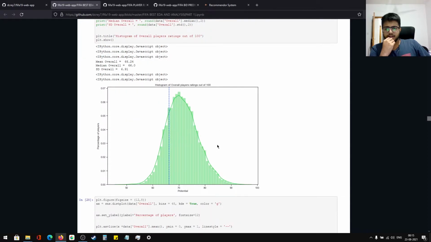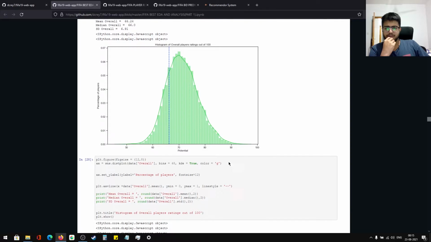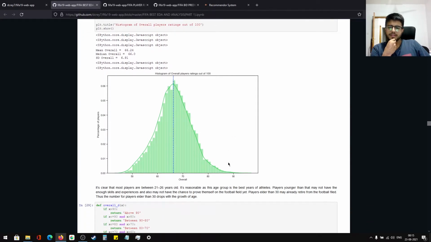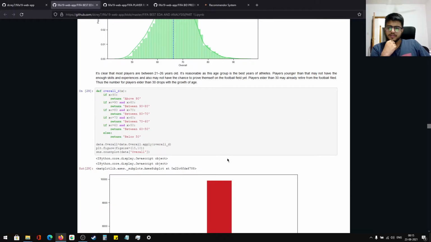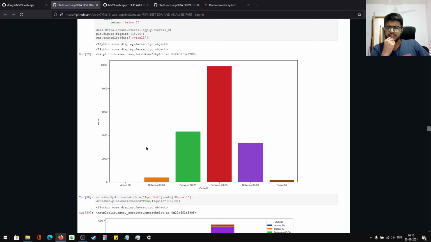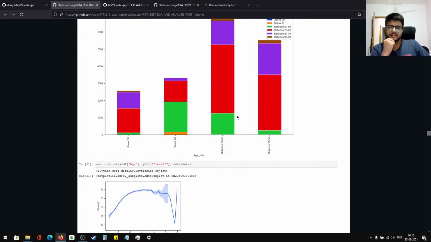So then you can see the peak, like the distribution of the ratings of FIFA players. You can see the highest is 70 rated players, and then slowly we come to the 80s and 90s, which are only Messi and Ronaldo and some others, like Kevin De Bruyne and players like that. So then again you can see some more insights.